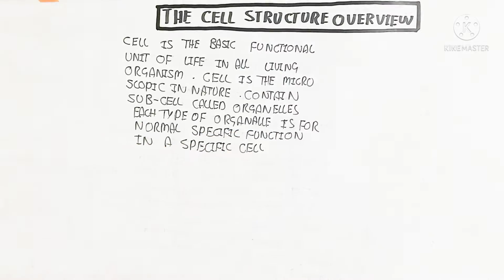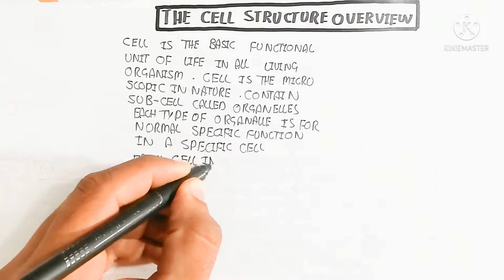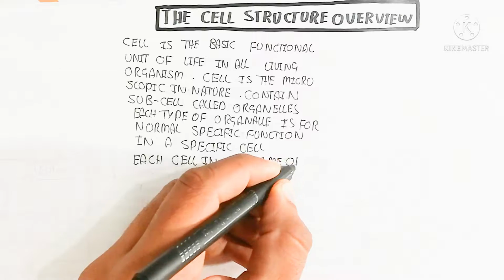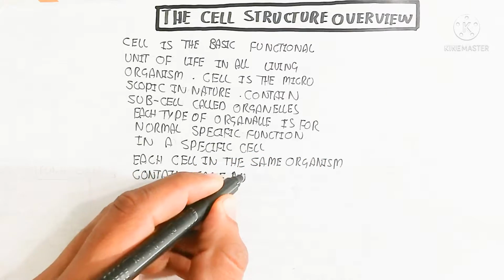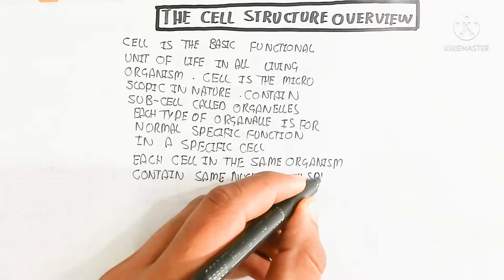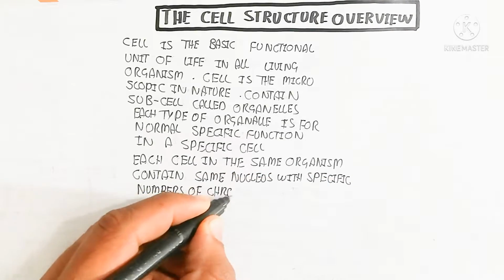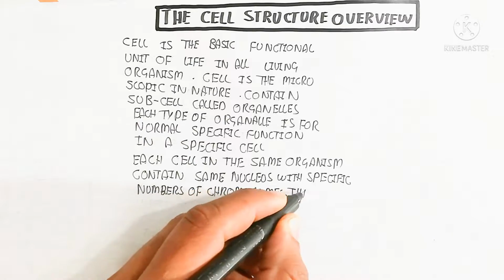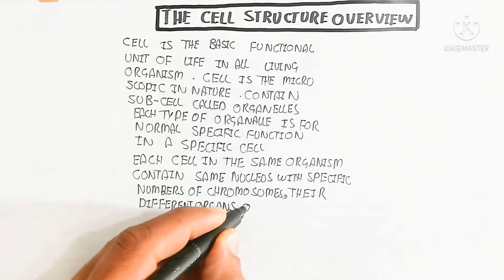So in this way the same nucleus is present in the same organism, and on the basis of their structure and function there is differentiation and specialization, with a specific number of chromosomes, on the basis of active and inactive genes to express phenotypes. Such as a nerve cell will express the nerve cell related genes as a phenotype, and hepatocytes in the same manner.